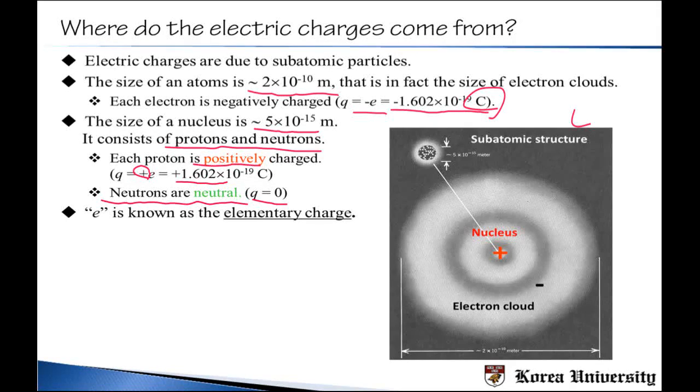And here we already used the symbol e for the electron. The charge of the electron is minus e, and the charge of the proton is plus e, and this e is called the elementary charge. As you can guess, the symbol e actually comes from this elementary charge. And the reason why it's called the elementary charge is because it's the basic unit of the size of charges.